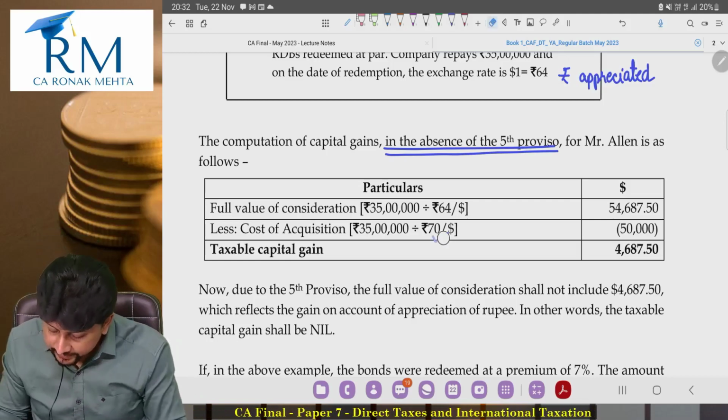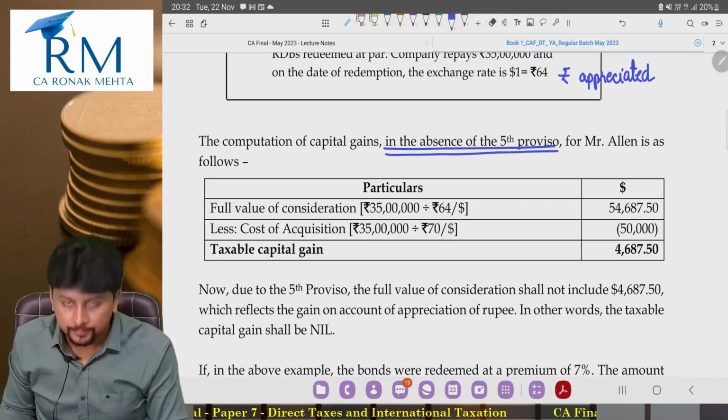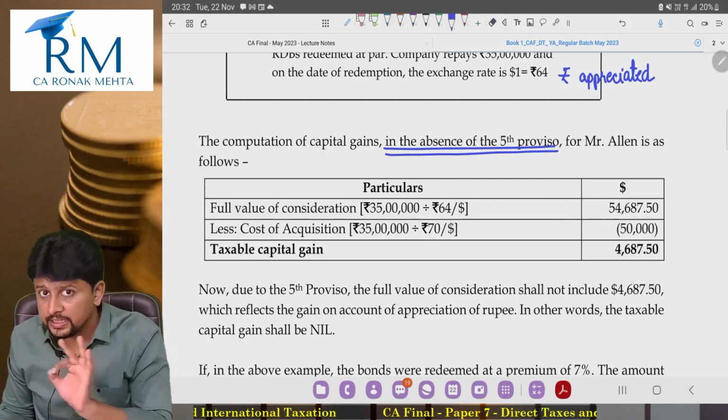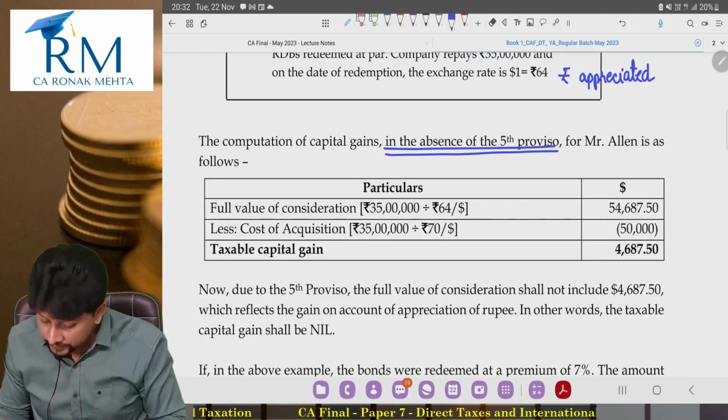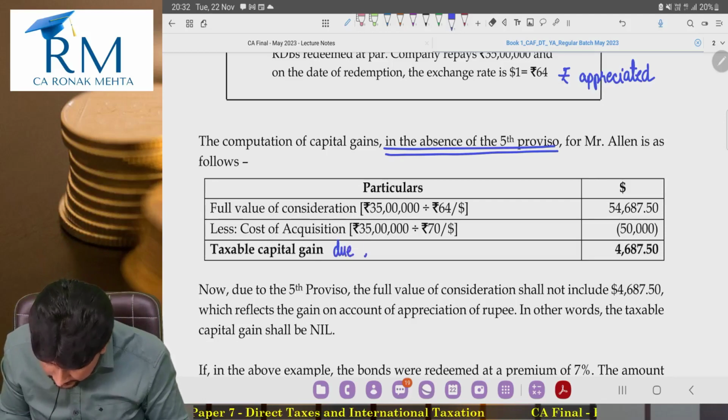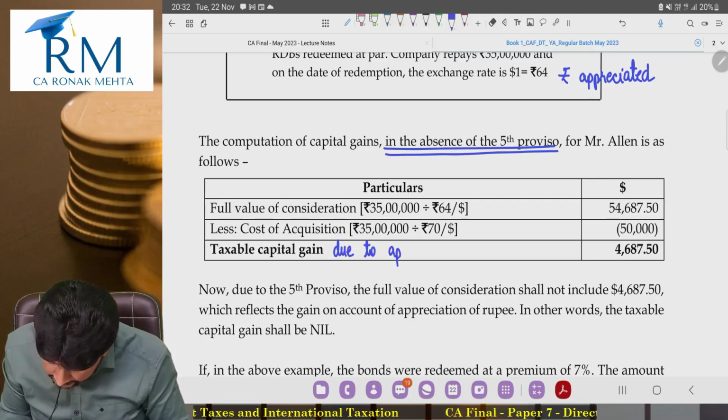So 70 was at the time of acquisition, 64 is at the time of redemption, giving $4,687.5. This is the capital gain. And if you understand, this capital gain is arising due to appreciation of rupee, due to 70 becoming 64.